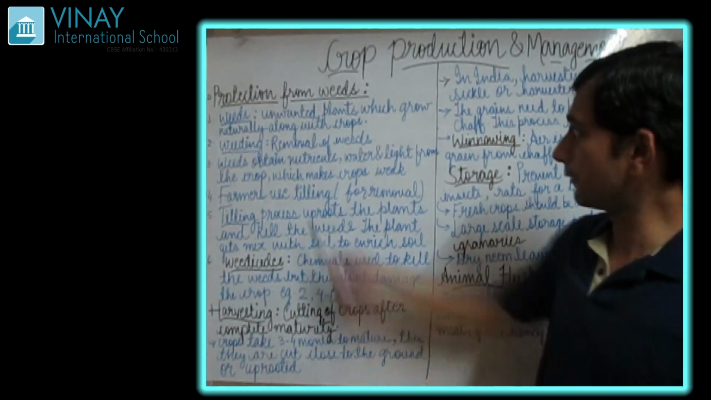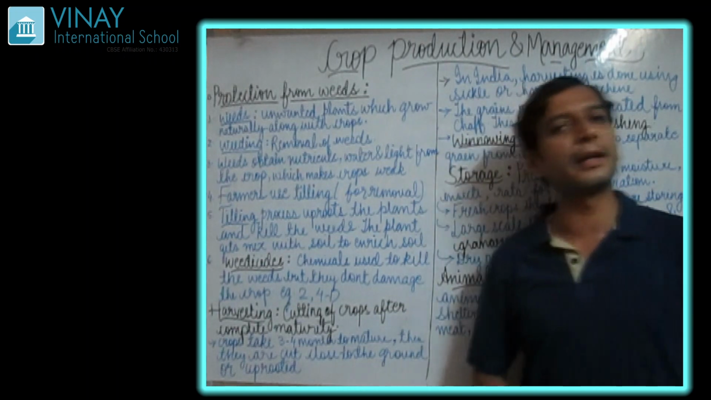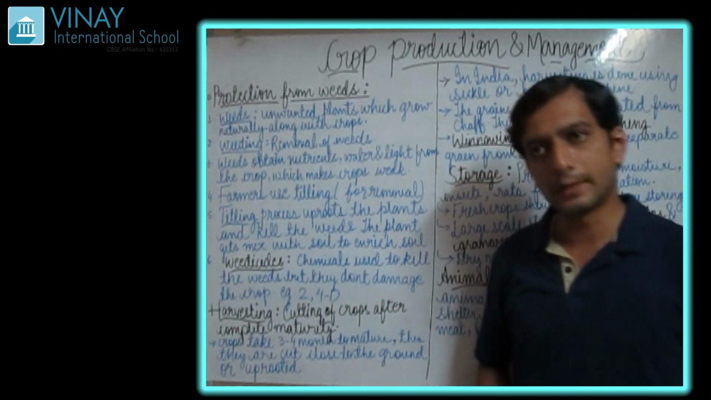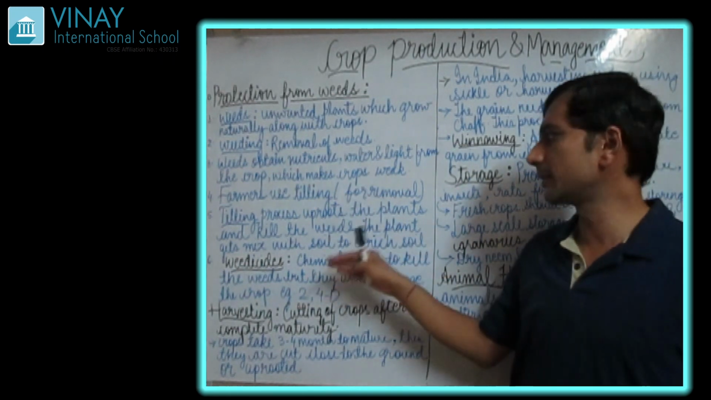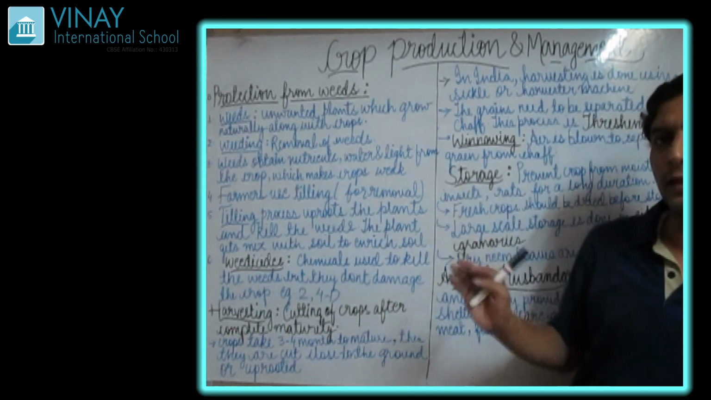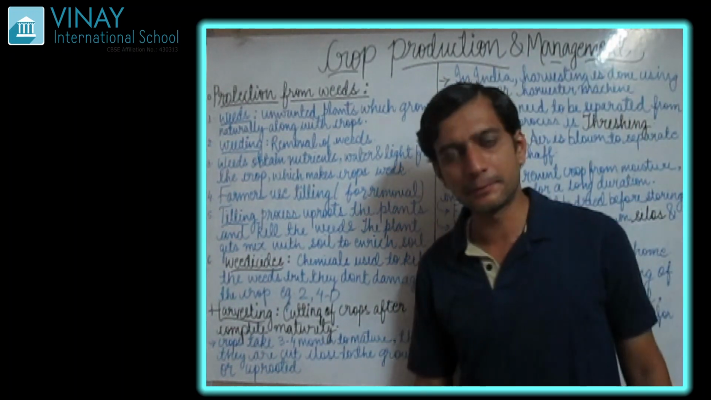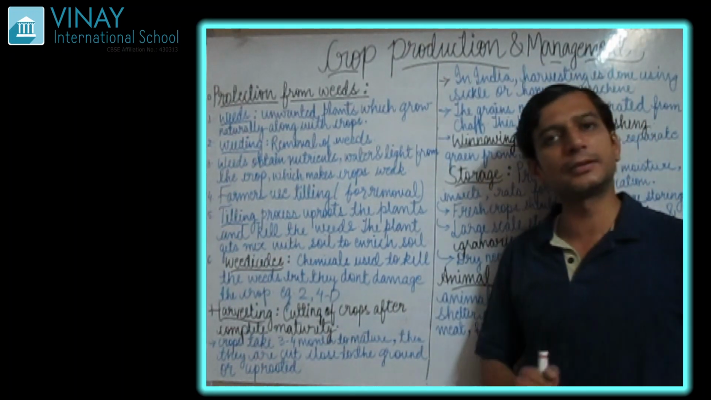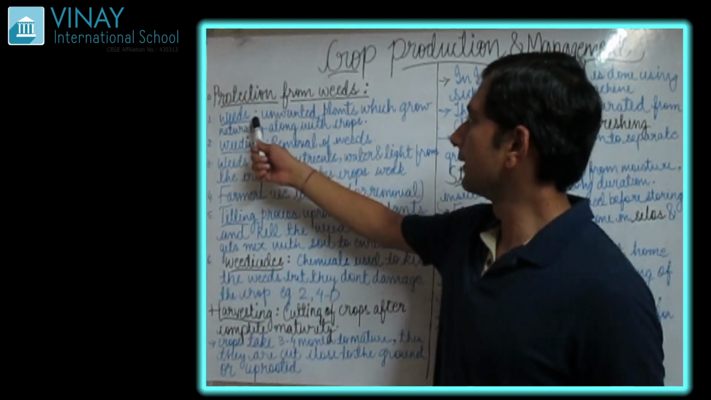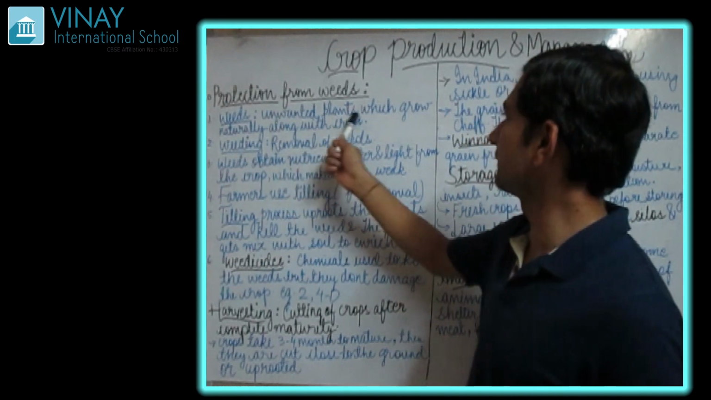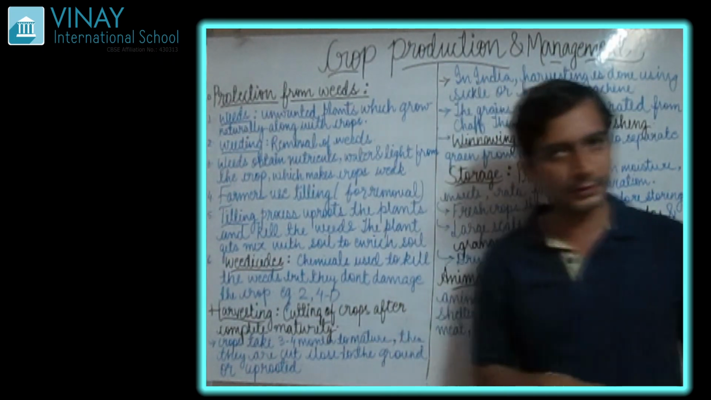So, first of all, it is very essential to understand what are weeds. When you understand weeds, the rest of the topics you can understand very easily. But first of all, it is very essential that you should know what are weeds. Weeds are unwanted plants which grow naturally along with the crops.